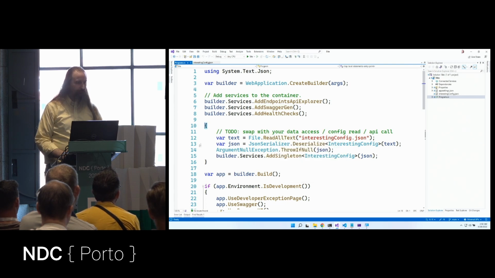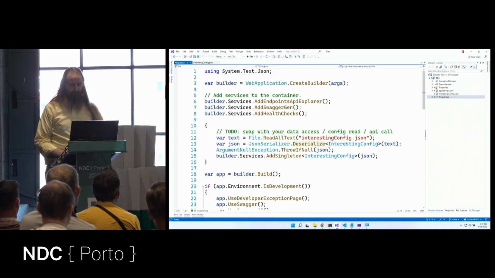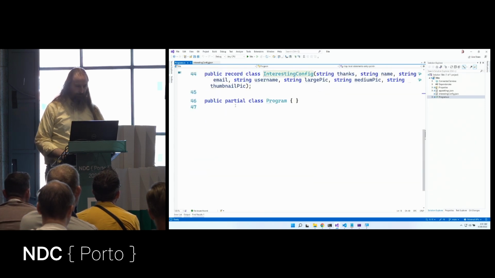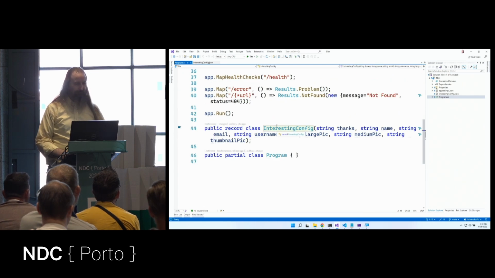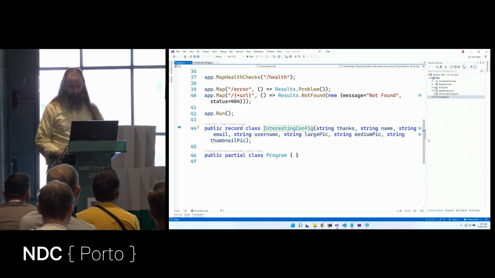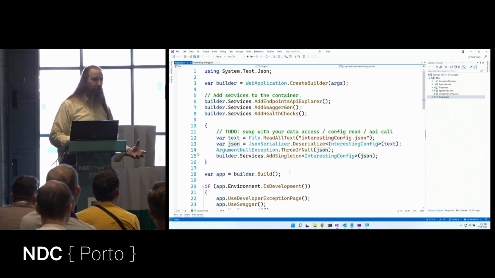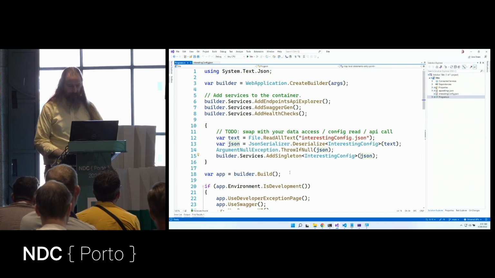Now I chose to put this inside of curly braces just so I couldn't cheat and go grab this text file later. But I'm actually deserializing this into a strongly typed class here in this record right here. So here's a record class that defines all of the properties in there all in one line, which is really elegant. So I've deserialized that into a strongly typed object. I'm going to stick it inside of dependency injection. And now I have this JSON file that I can pull in from IOC.